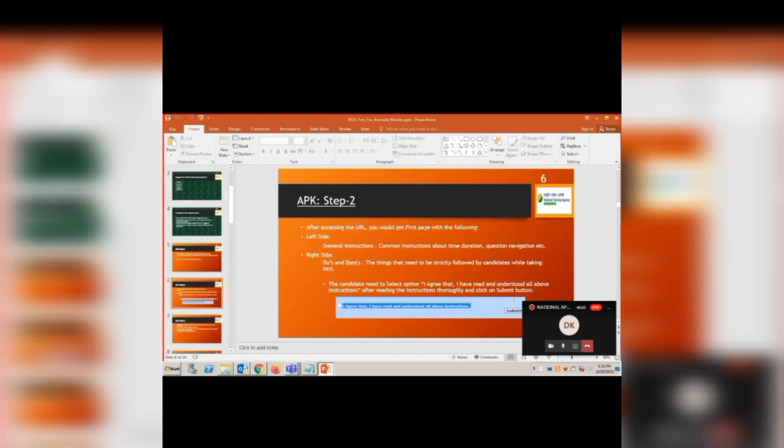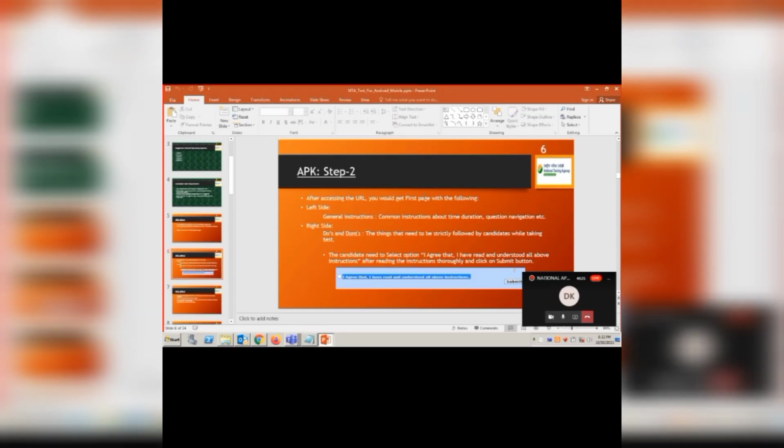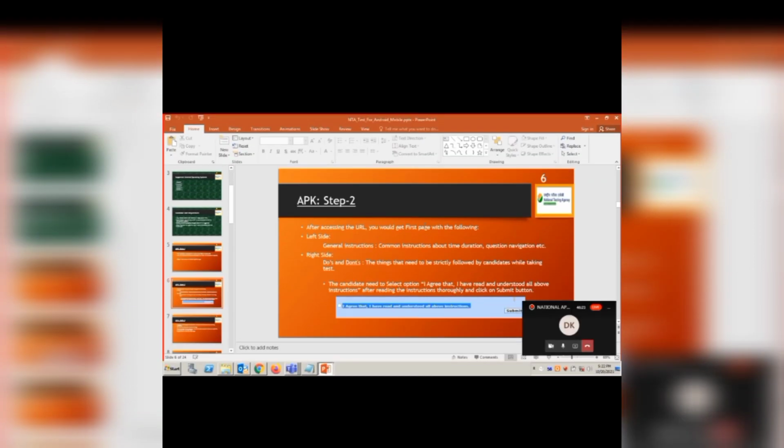Okay, this is about the mobile APK part. Next, I believe you are flexible and it is very easy to go ahead with this because most of the students will have this one. However, if you have a laptop or desktop with an external cam connected to it, I'm going to show you this one also. See, this is regarding the instructions for taking the test on desktop or laptop.